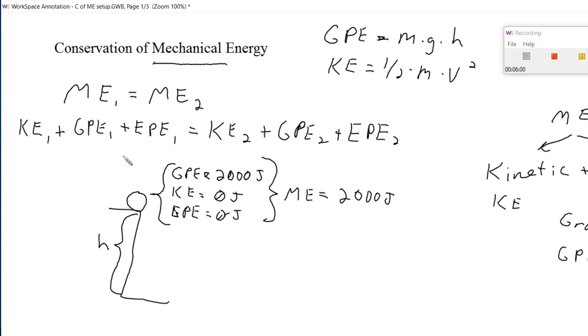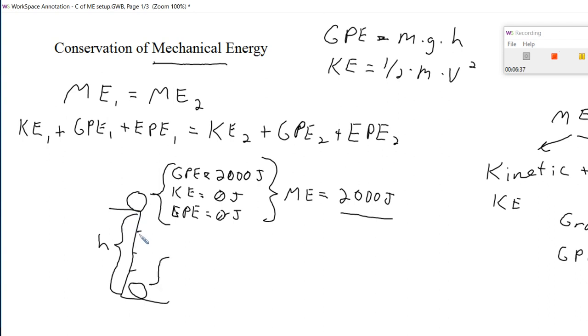And so the GPE is actually being transformed. As that decreases, your kinetic energy increases, and they'll increase at the same rate. So as this number goes down, this number will go up, and the sum total of them will still be 2,000 joules at any point along the trip. So no matter where you are along the trip, even once you reach the ground, just as it strikes the ground before it comes to rest, the mechanical energy of the object at any given point is in fact still 2,000 joules. All right.